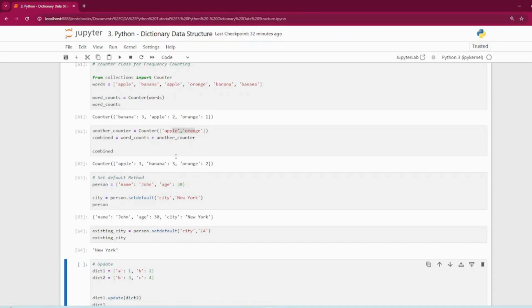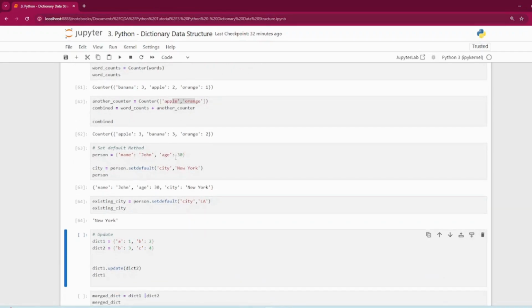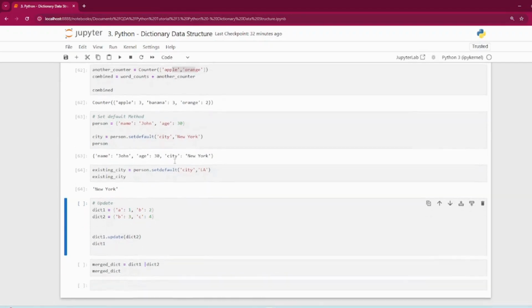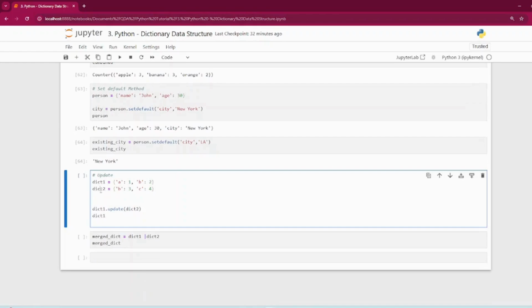Now, Python 3.9 introduces a simpler way to merge dictionaries using the pipe operator, but you can also use the update method to merge dictionaries in the previous version. So let's say we have two dictionaries, with A, B and B, C. Now you can merge these two dictionaries using dictionary one dot update.